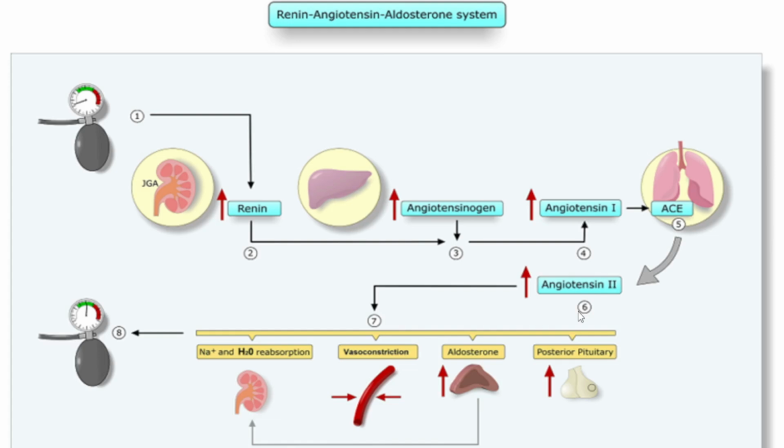Now, angiotensin 2 is a potent vasoconstrictive peptide that causes the blood vessels to narrow, resulting in increased blood pressure. So from this action itself, there will be an increase in blood pressure. That is the first thing. Understood? Then angiotensin 2 also stimulates the secretion of the hormone aldosterone from the adrenal cortex. So this is the adrenal cortex.